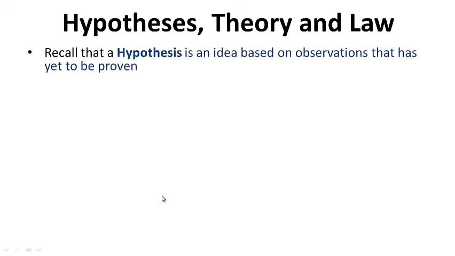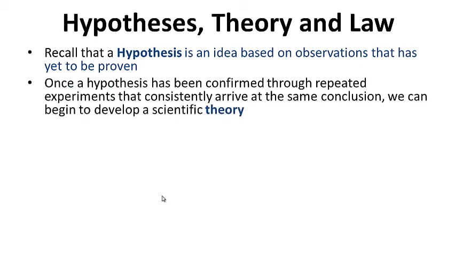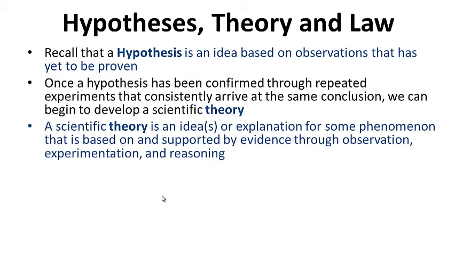All right, so hypotheses, theory, and law. Recall that a hypothesis is just an idea, based on observations, that has yet to be proven. Once a hypothesis has been confirmed through repeated experiments that consistently arrive at the same conclusion, we can begin to develop a scientific theory. So a scientific theory is an idea or explanation for some phenomenon that is based on and supported by evidence through observation, experimentation, and reasoning.